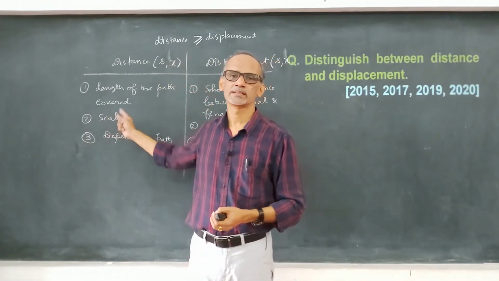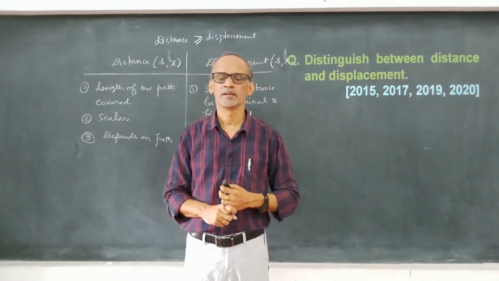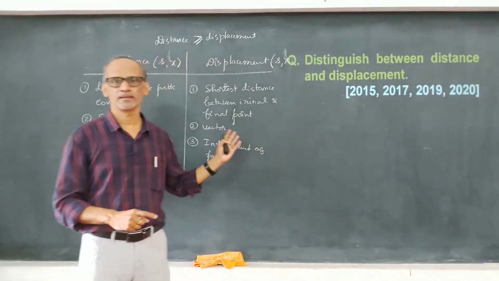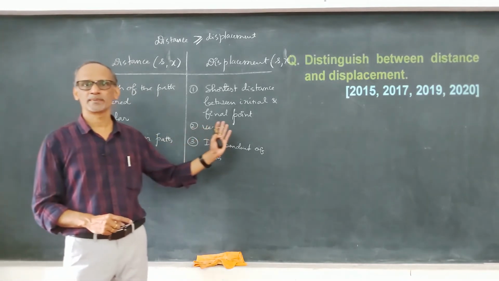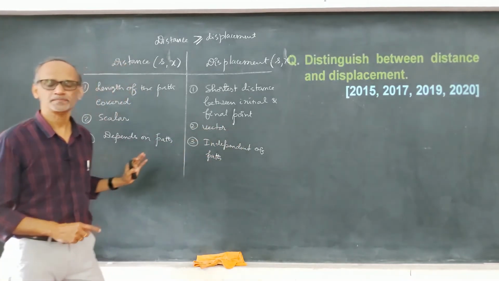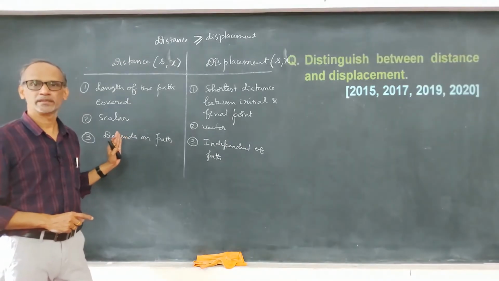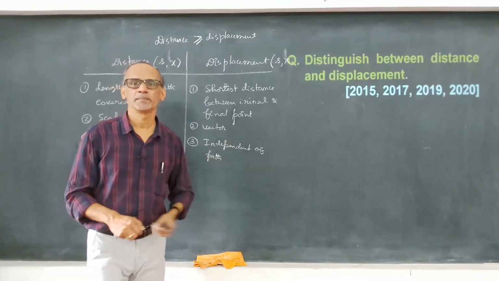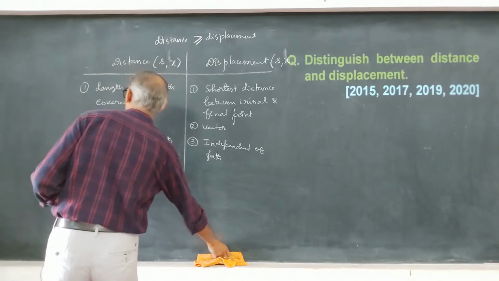So what is the distance? It is the length of the path covered by the body, and the shortest distance between the initial and the final point is called displacement. Distance is a scalar quantity, displacement is a vector quantity. Distance depends on the path, whereas displacement is independent of the path covered by the body.